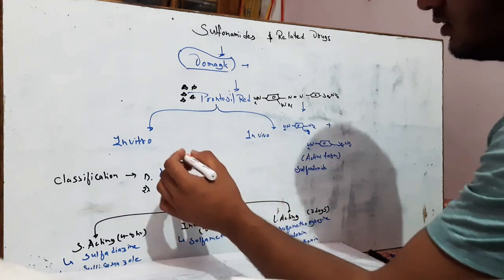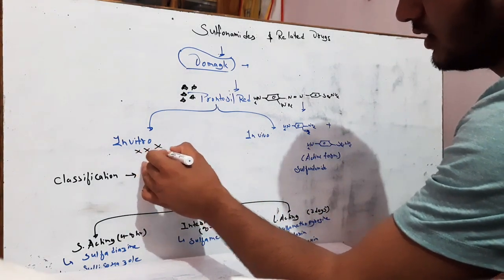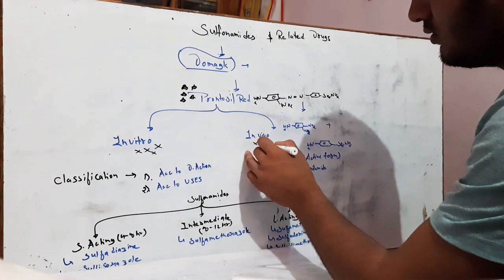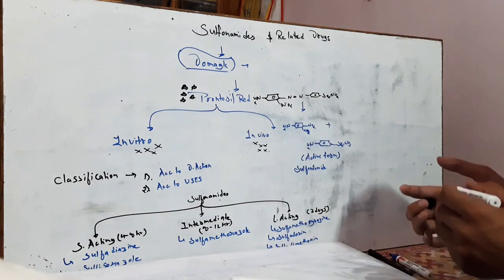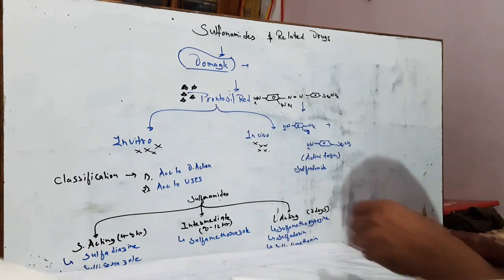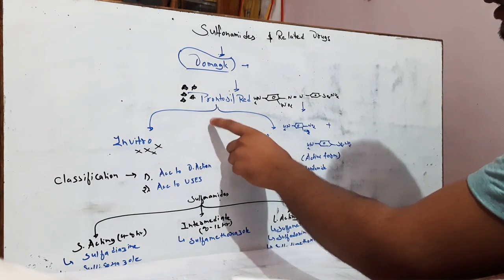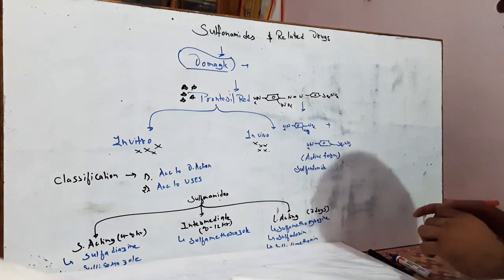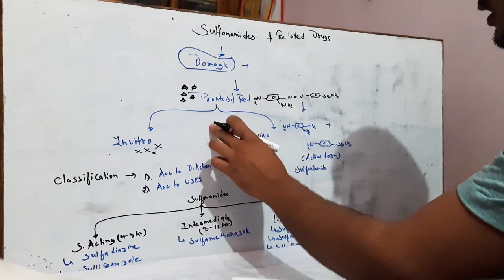the bacteria. In vitro there was no action, and it did not affect the bacteria, whereas in vivo there is an effect of prontosil red. At that time it was thought that this antimicrobial action was because of the prontosil red, but later he did more studies and found that the action was not because of the prontosil red itself.